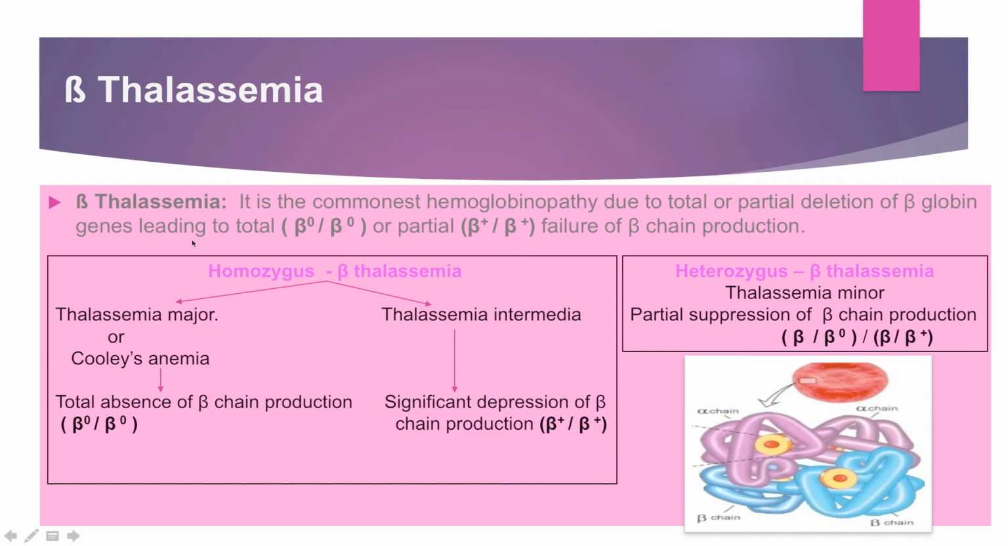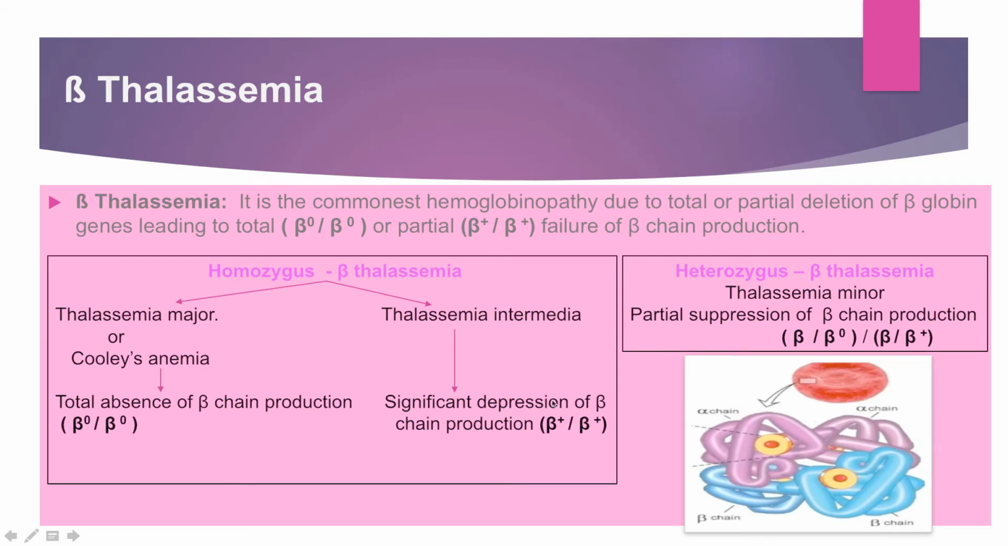If both the genes are defective, beta thalassemia can have 2 categories, 2 diseases: one is thalassemia major and the other is thalassemia intermedia. If only one gene is defective, the heterozygous condition, then it is called thalassemia minor. Major is also called Cooley's anemia. There will be total absence of beta chain production, no beta chain at all, which is why it is represented as beta naught, beta naught. So typically HbA will be absent.